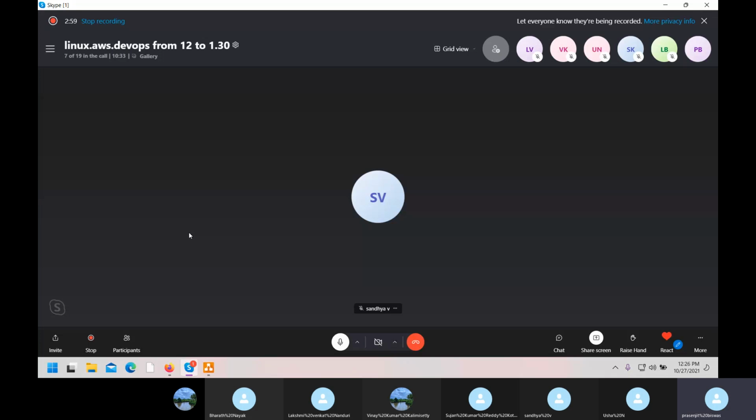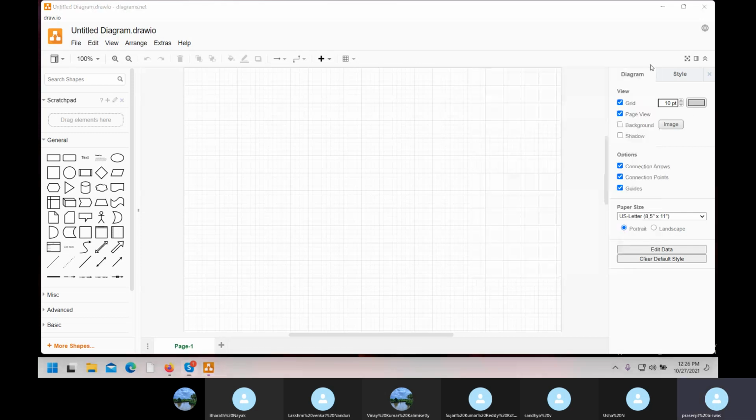Clear the scenario? Understood? Online people, did you understand what I'm saying? I'll make a diagram and make it easier.